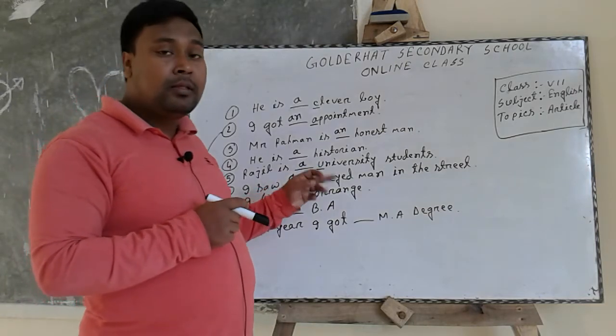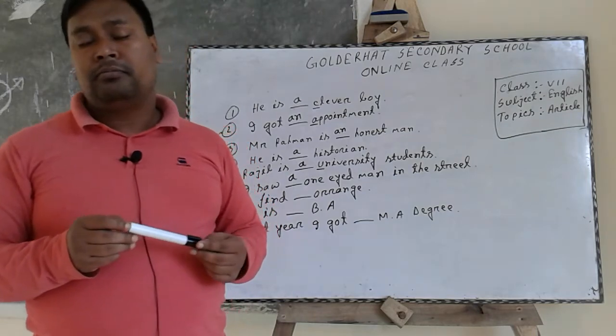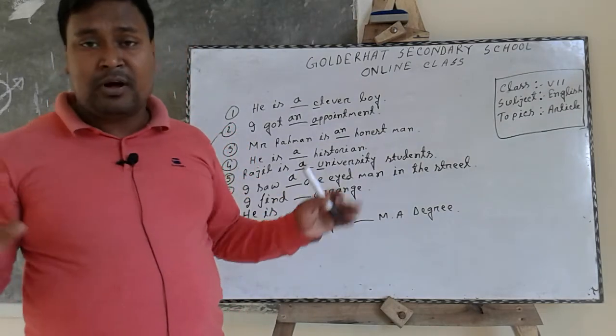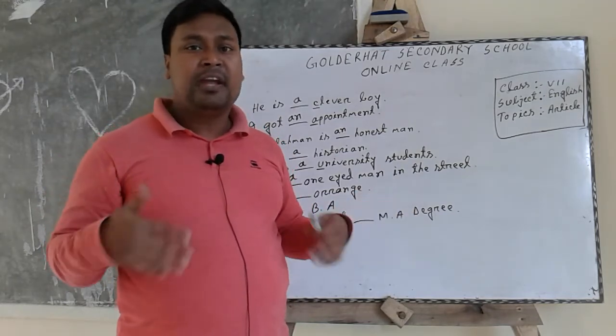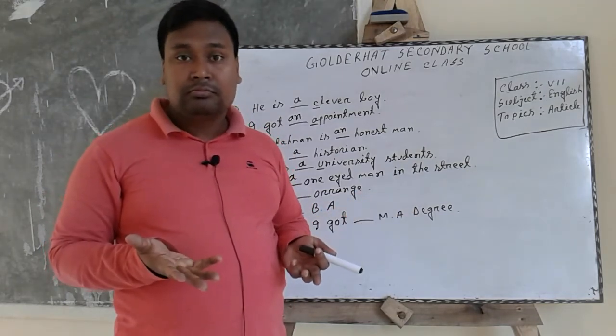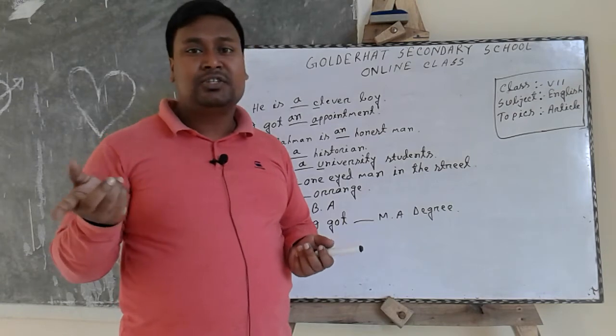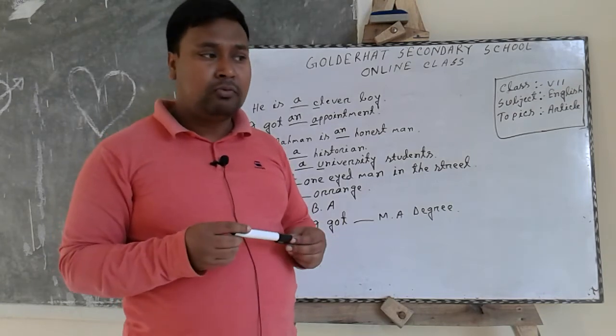But except one, any other words made by O, we have to write an before that word.